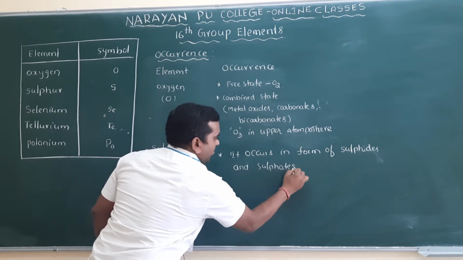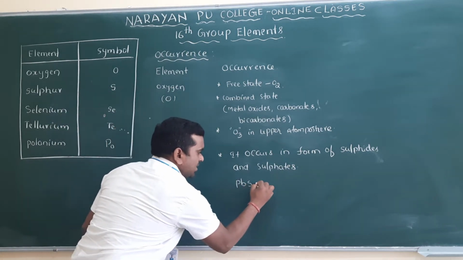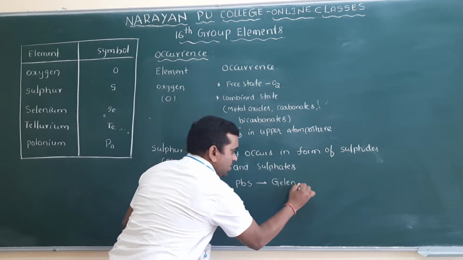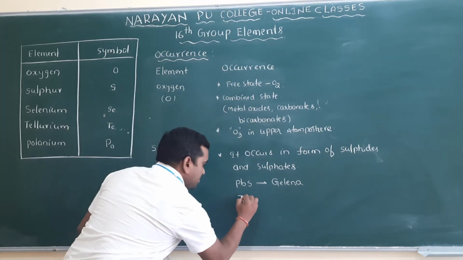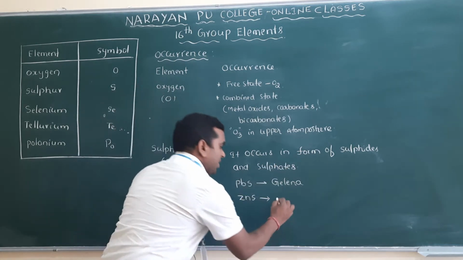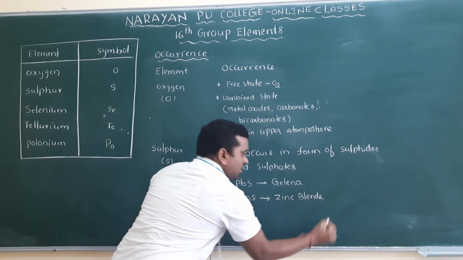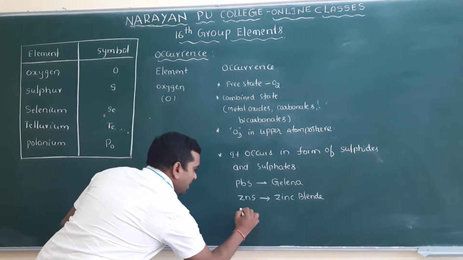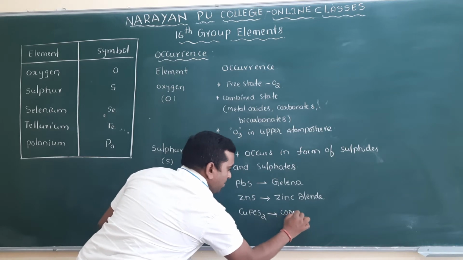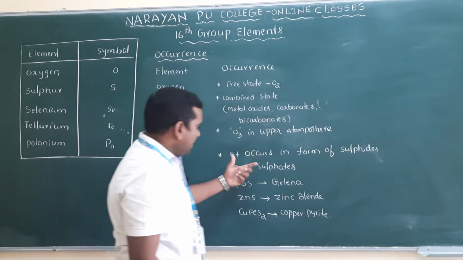If I write some sulfides, suppose I take PbS, lead sulfide, the name is galena. Also zinc sulfide, which occurs in the form of sulfide, and this can also be called zinc blende. And next, CuFeS2, which we call copper pyrite.